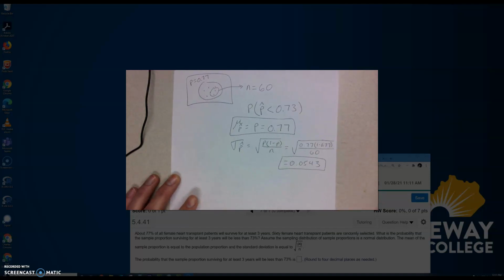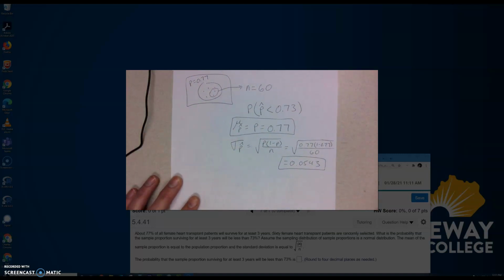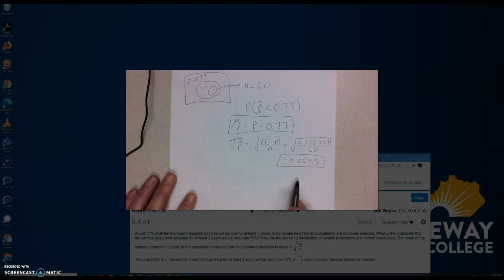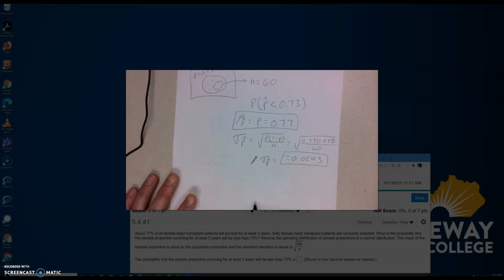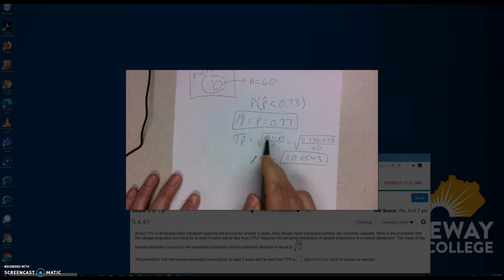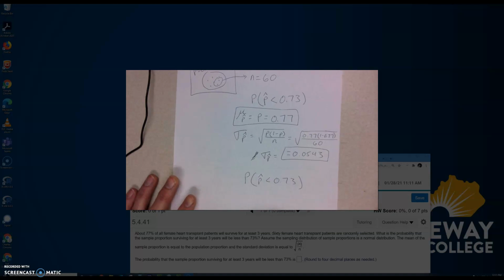Okay, so that's the standard deviation of the sampling distribution. All possible samples of the survival rates of these heart transplant patients. All right, so I got my mean, I got my standard deviation of the sampling distribution. That's sometimes called the standard error. So I'm ready to go, right? Mean, standard error, and now I can find my probability. Remember, I want the probability that my sample proportion is less than 0.73. All right, let's do it.